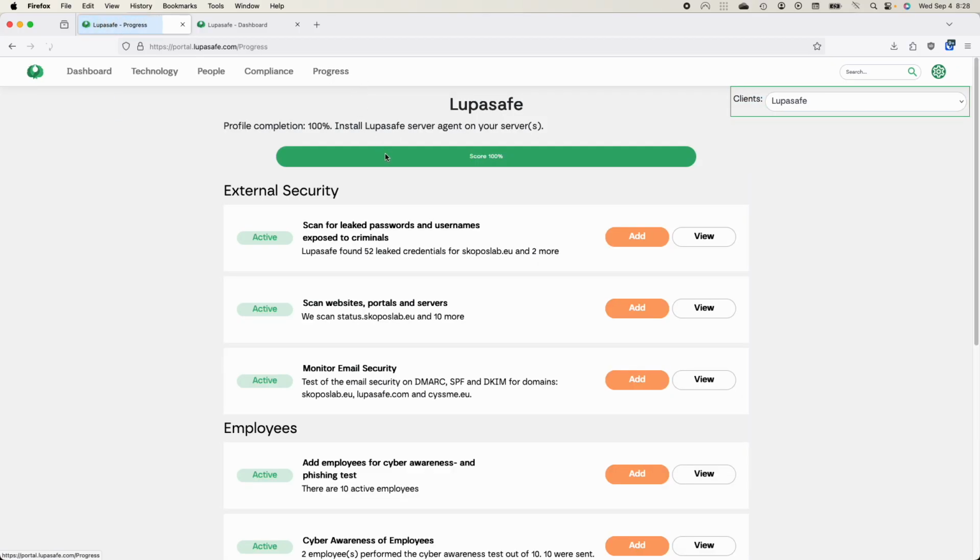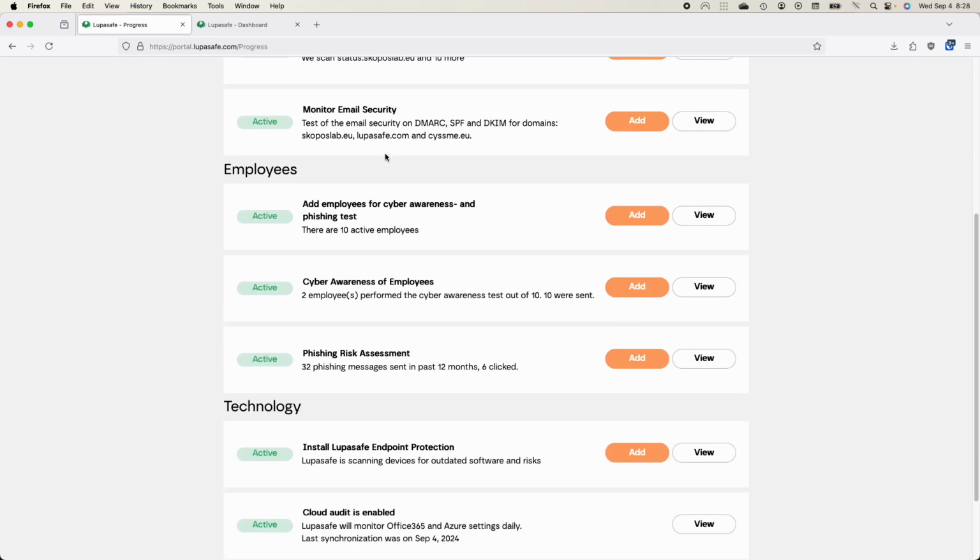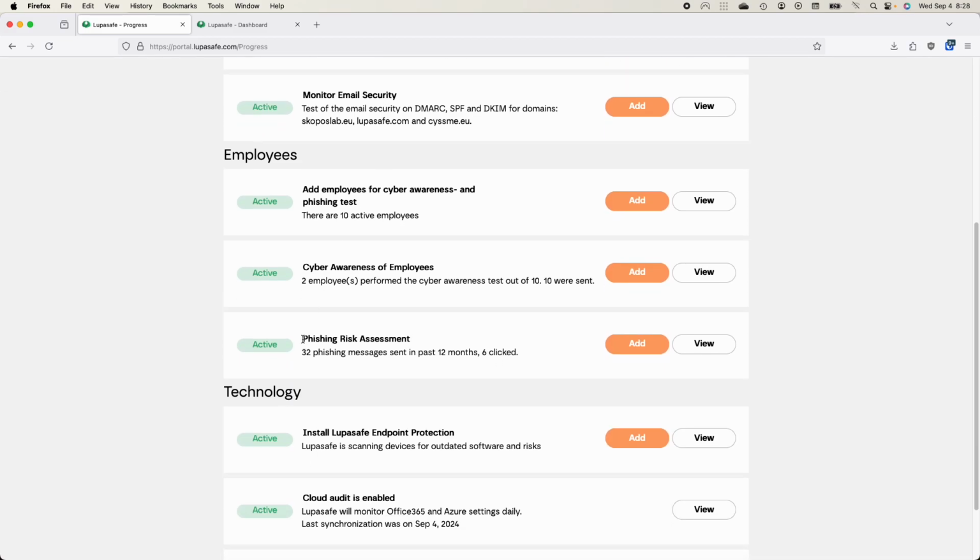The thing I want to spend a bit more time on is the phishing risk assessment. You might have heard that most attacks start on employees, and most attacks on employees start with phishing. We see two types of phishing. There are standard phishing messages, let's say your Amazon or Netflix voucher, and there is advanced phishing, which is crafted to entice employees to share confidential data. That's spear phishing.